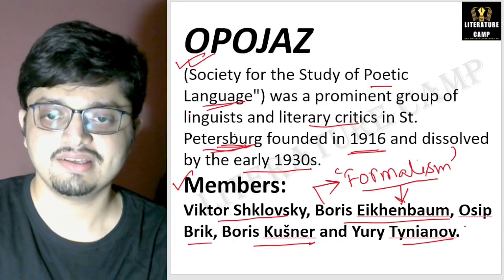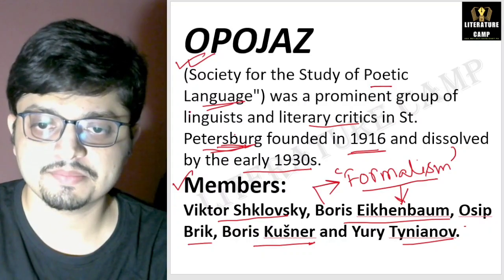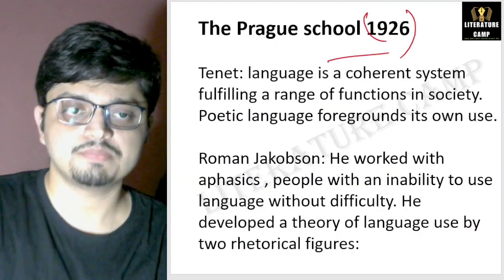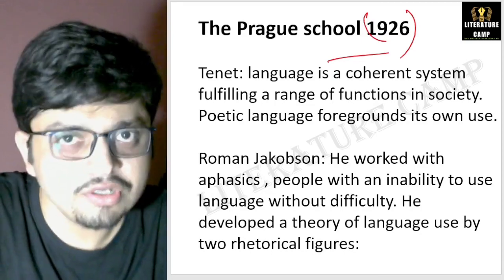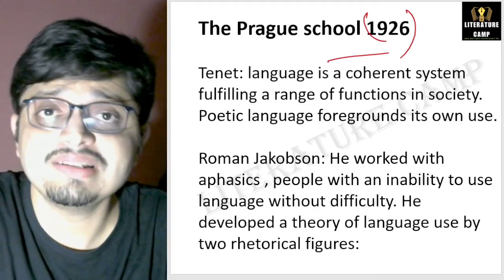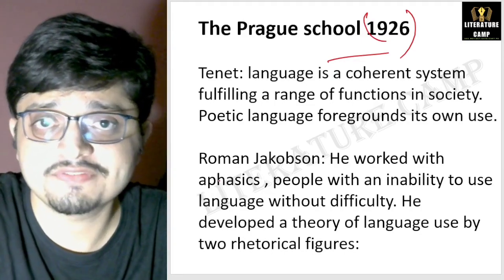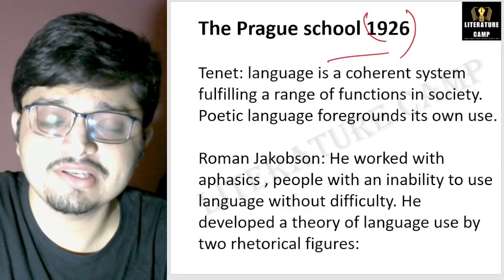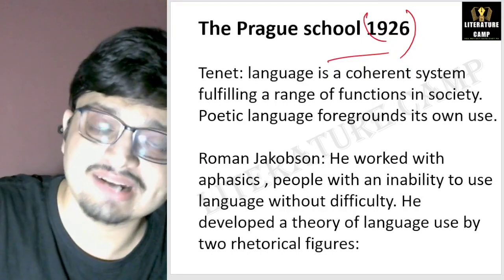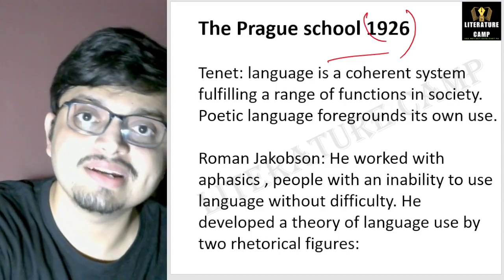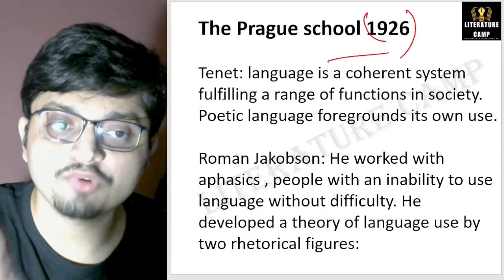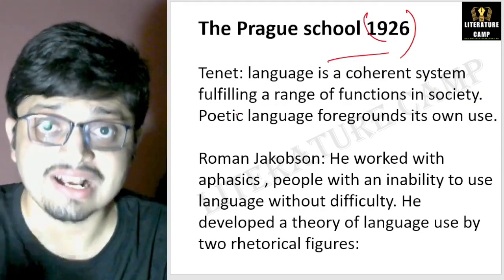All right. Now, the Prague School in 1926. As I've told you already, Roman Jakobson was a member of the Moscow Linguistic Circle who left that group and founded another group called the Prague School of Structuralists.